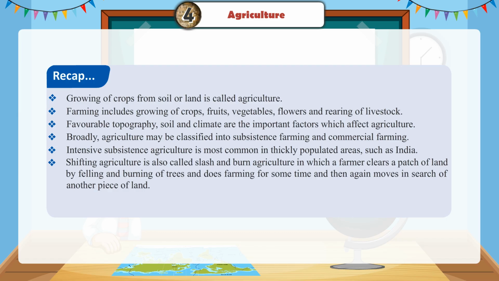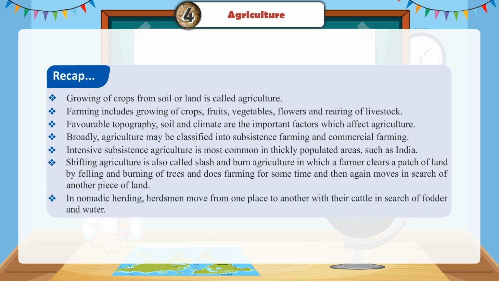Shifting agriculture is also called slash and burn agriculture, in which a farmer clears a patch of land by felling and burning of trees and does farming for some time and then again moves in search of another piece of land. In nomadic herding, herdsmen move from one place to another with their cattle in search of fodder and water.